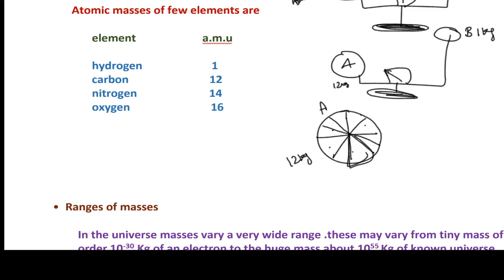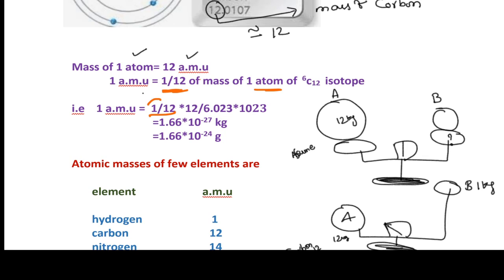If you see here, 1 by 12th of the mass of one atom of carbon 12 isotope. See here, 1 by 12 into 12 by 6.023 into 10 power 23.